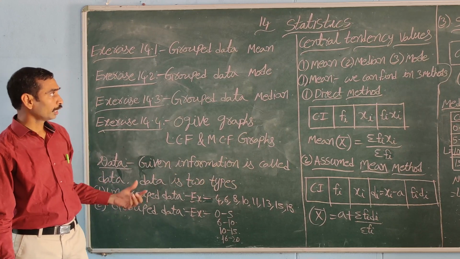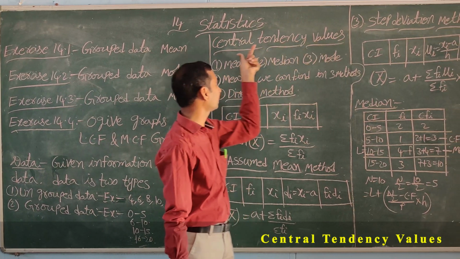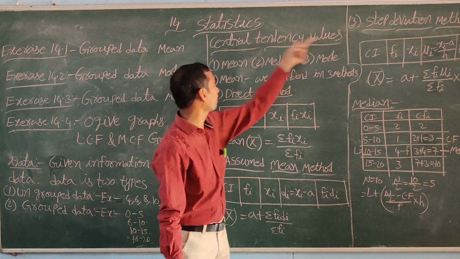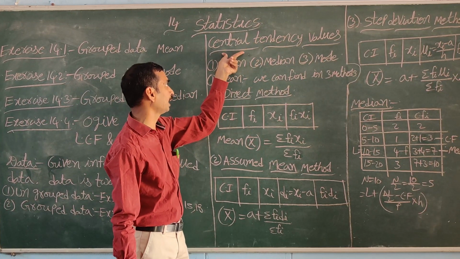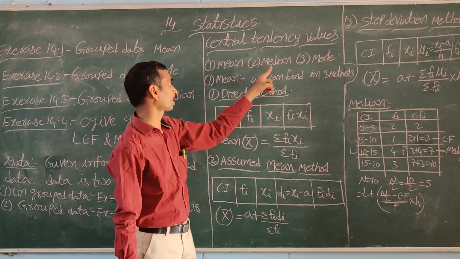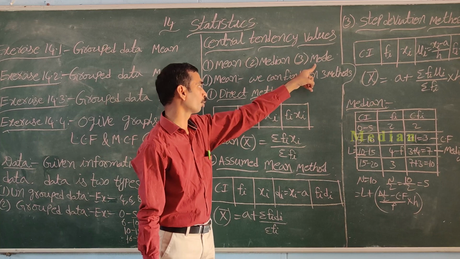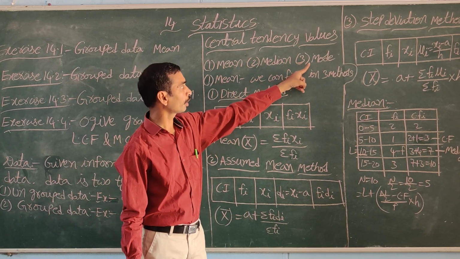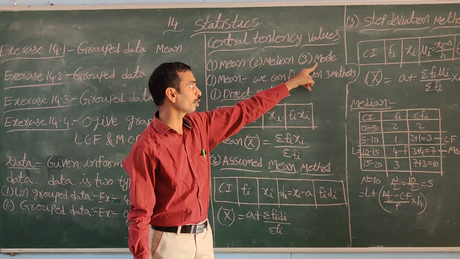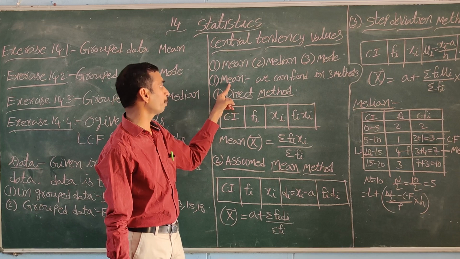Next, what are the central tendency values? What is the meaning of central tendency values? These values are the middle of the data. Central means middle of the data. Three values are called central tendency values: mean, median, mode. These three values are nearby values. When we find mean, median and mode, they are in the middle of the data. Here, what is the mean?